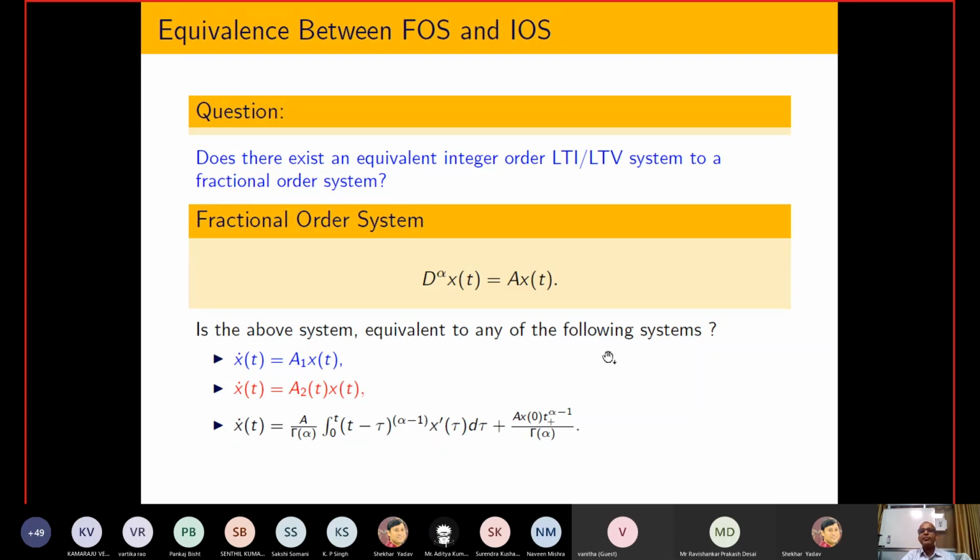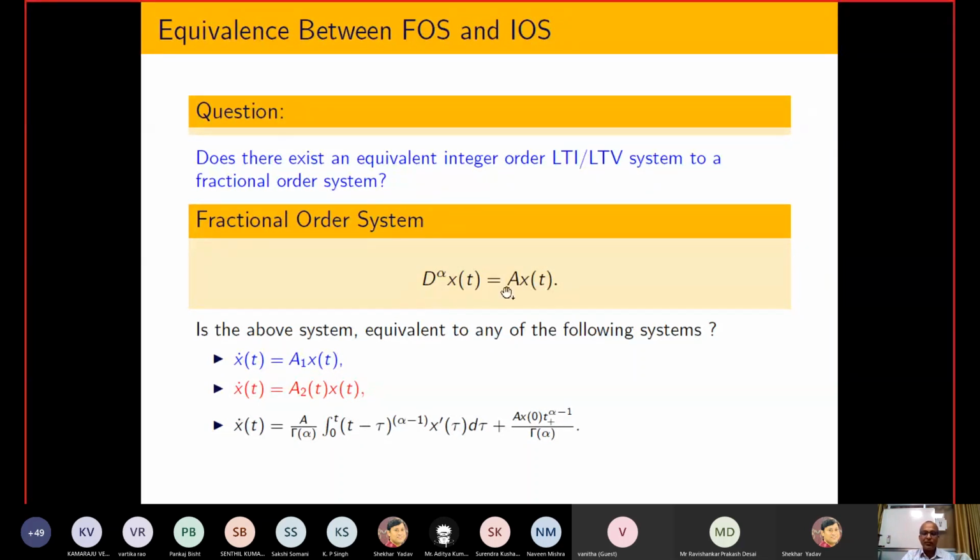Because what people are doing is telling that a fractional order system is equivalent to a higher order linear time varying or linear time invariant system. Then again, the question is why one should go for a fractional order system, just to reduce the dimension? But that is not the case. Try to see the equivalence.